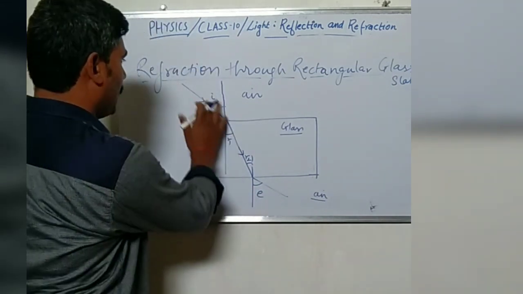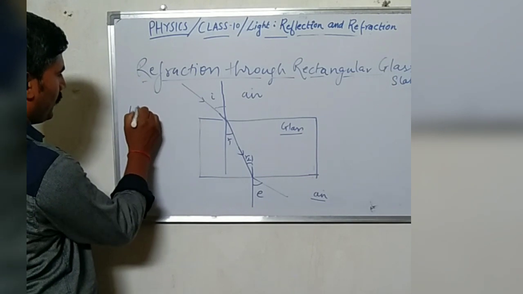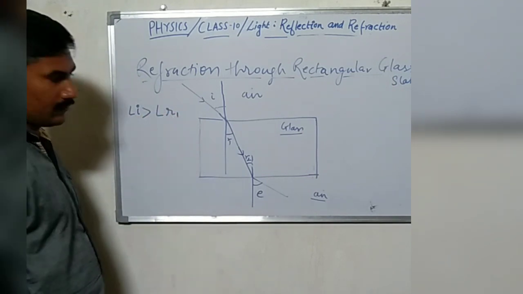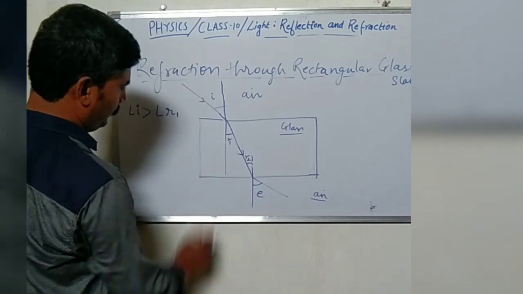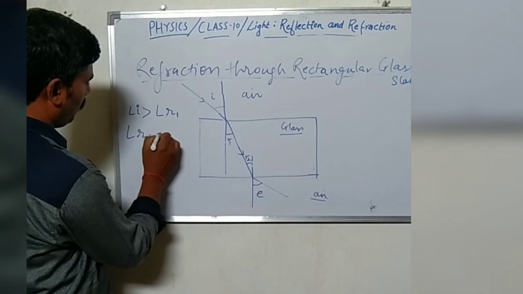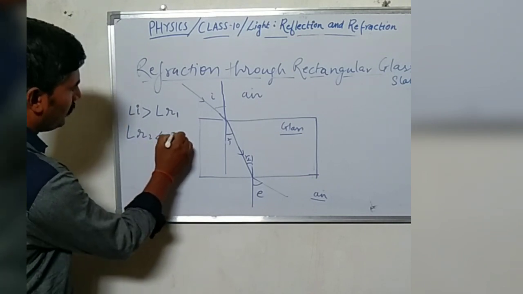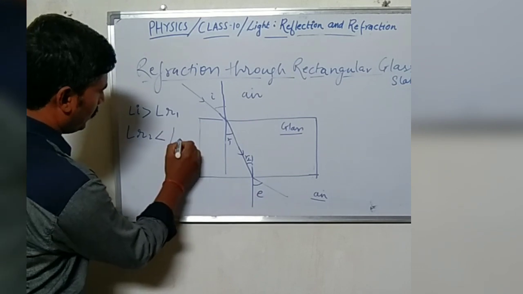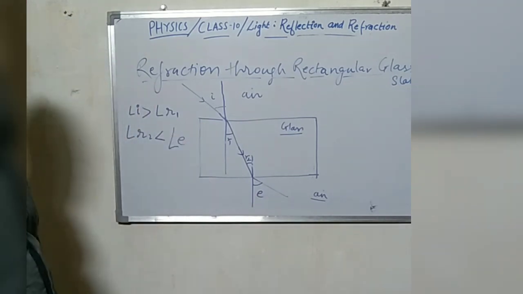So in this case, angle i will be greater than angle r1, and here angle r2 will be less than the angle of emergence.